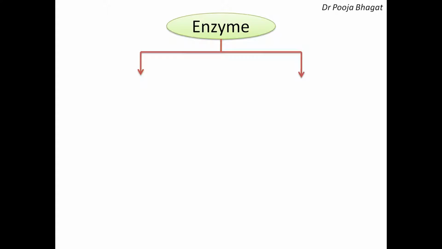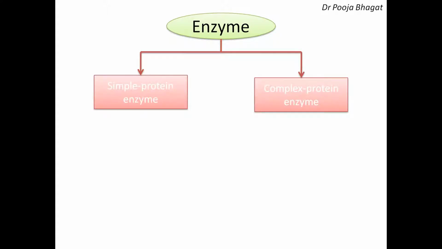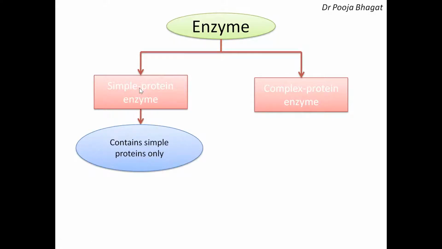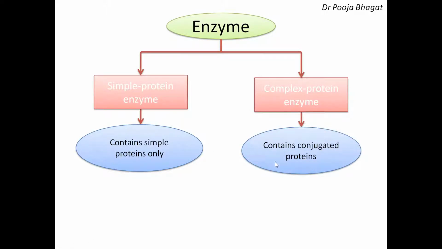So now the classification of enzymes. Enzymes can be classified into two types: simple protein enzyme and complex protein enzyme. Simple protein enzyme, as the name indicates, contains simple proteins only. So when only simple proteins are present, they are simple protein enzymes. So only a protein molecule is there. While the complex protein enzyme contains conjugated proteins.